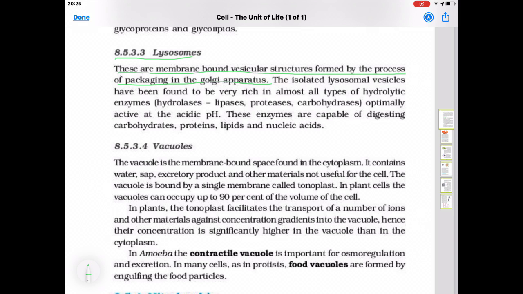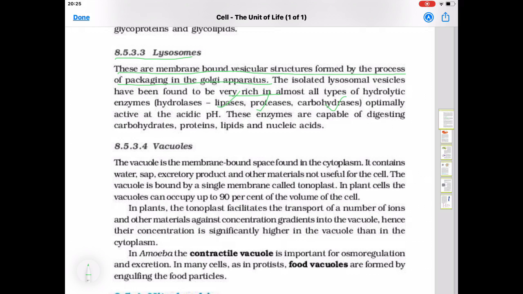lipases, proteases, carbohydrases. So, lysosomes are very rich in enzymes, among them lipases, where the word lipases means they are lipid breaking or digesting. Proteases means they can digest proteins. Carbohydrases means they can digest or break carbohydrates.